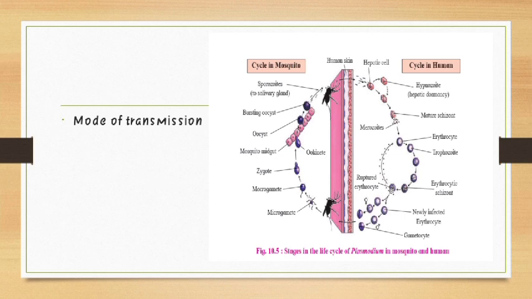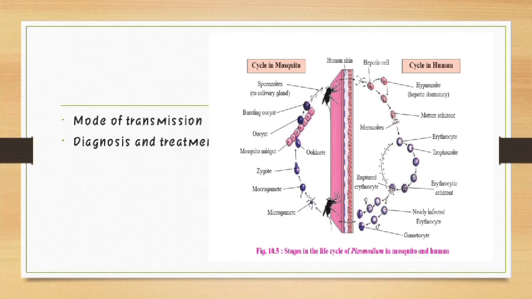Then diagnosis and treatment. Malaria can be diagnosed by microscopic study of blood smear. Besides, other rapid diagnostic tests based on nucleic acid amplification techniques are also used.